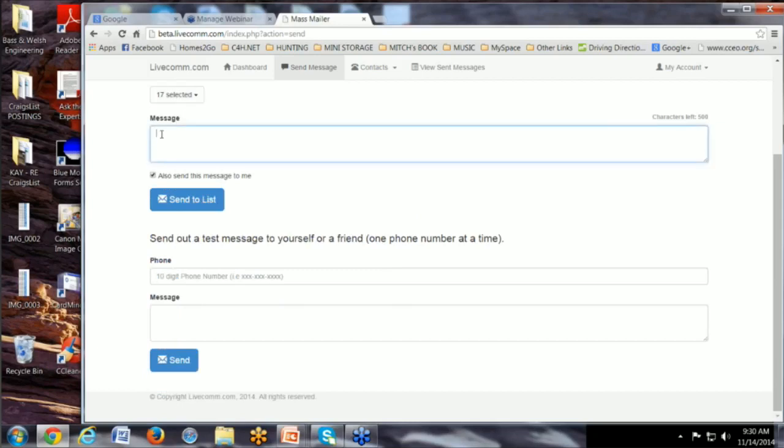Now I want to type a message. Now I already know that it's going to say from homes2go.net. So I don't have to put homes2go.net in here because I've already set that up in my hello message in my default areas. So I just want to put new home for sale with financing.